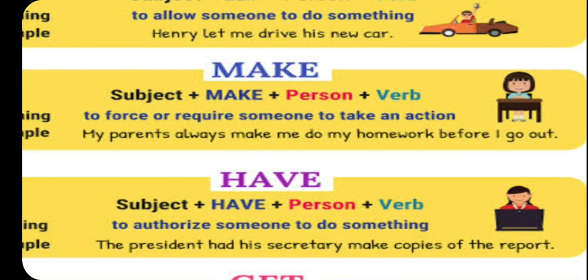Objective pronoun. So please take care: the person is always an objective pronoun or a noun, then there is no confusion. If there is a pronoun in place of the person, it is the objective pronoun, not the subjective pronoun. Him is an objective pronoun, me is an objective pronoun, right? So please take care.